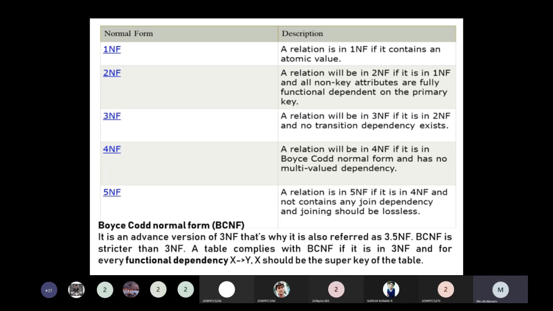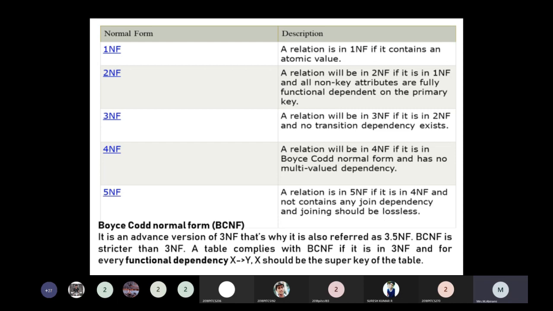Okay, so 3NF is used to reduce data duplication. It is also used to achieve data integrity. If there is no transitive dependency for non-prime attributes, then the relation must be in third normal form. Let us take an example of third normal form. It holds at least one of the following conditions: